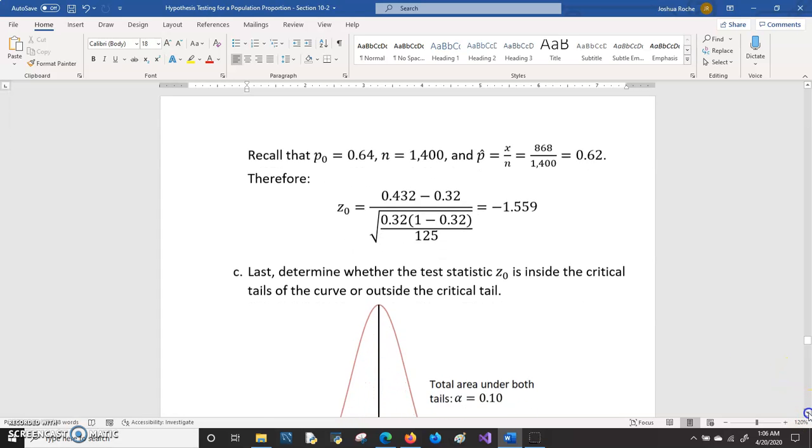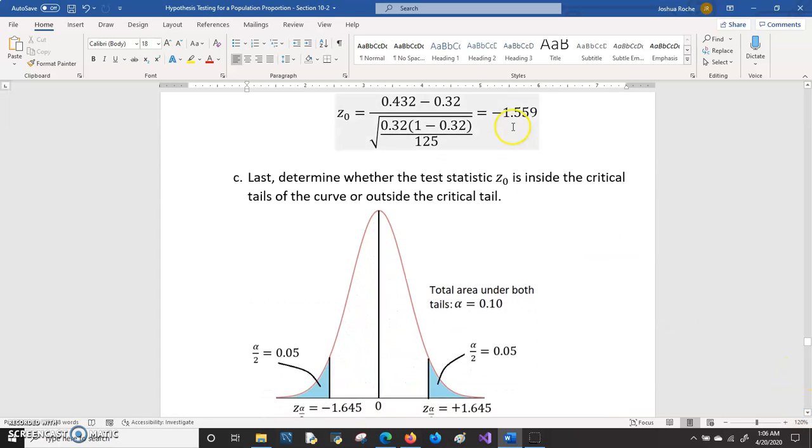The last thing is to determine whether this test statistic is inside the critical tails of the curve or outside the critical tails. So inside the critical tails would mean that it would fall either in this tail or this tail. Outside the tails would be if it falls somewhere in here in between.